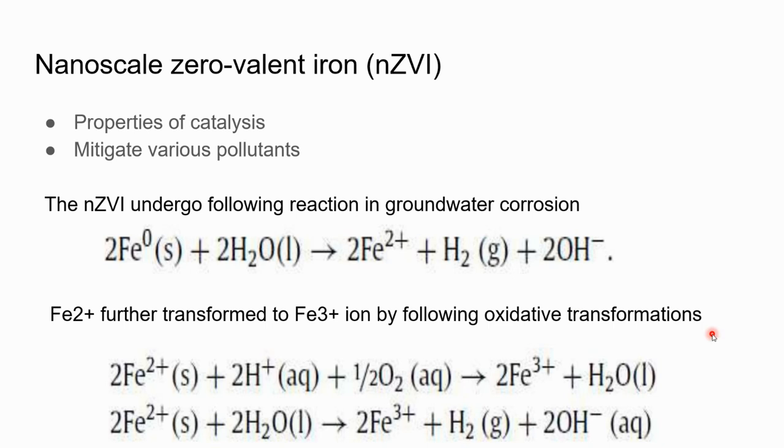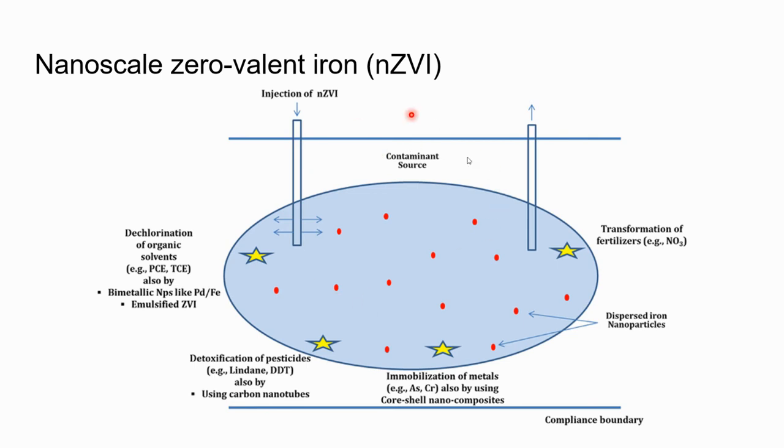In deep water where oxygen is limited, Fe0 is converted to magnetite or maghemite, depending on the oxidative conditions. So in groundwater, these nano zero valent iron particles are added. Here you can see we can assume that it is a contaminant source, and they are adding the nanoscale zero valent iron in it.